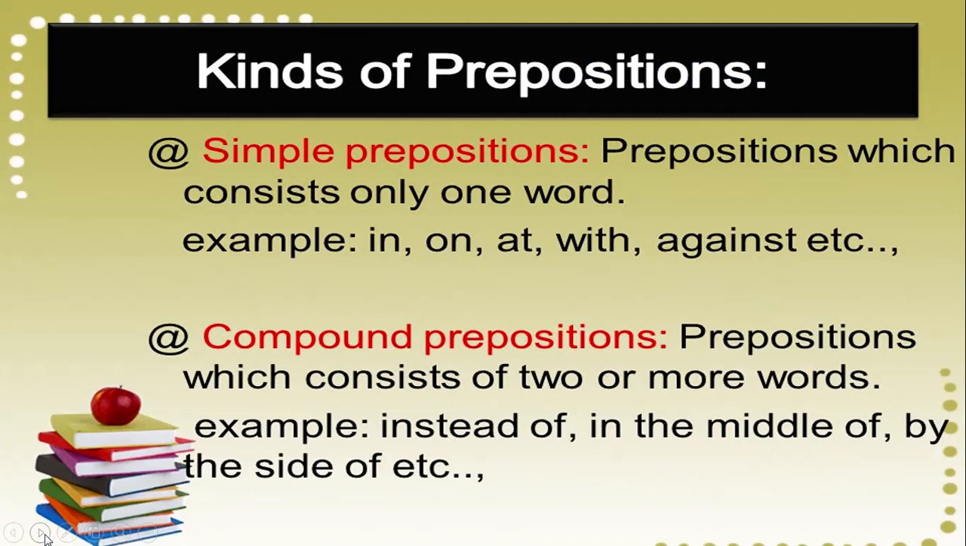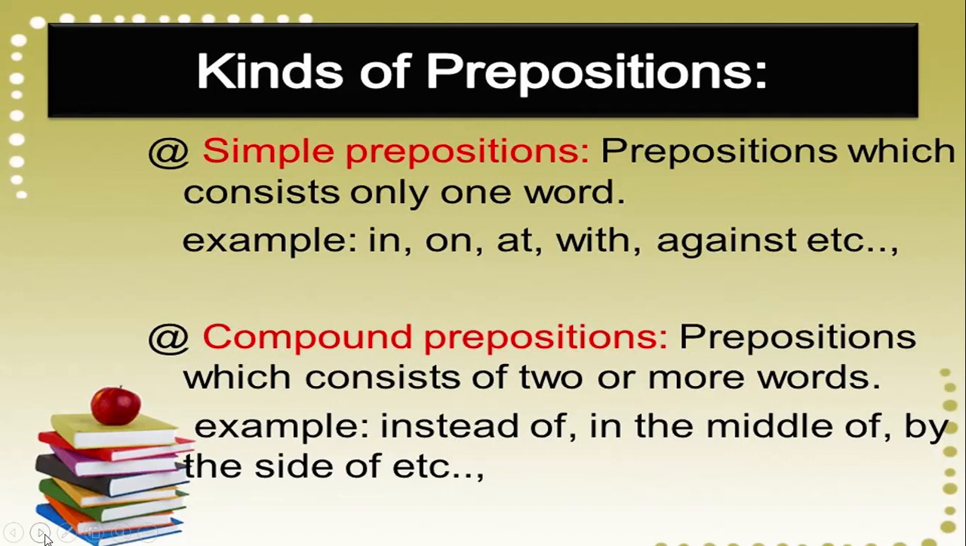Let us read about kinds of prepositions. Prepositions are broadly divided into two categories. First, simple prepositions. Prepositions which consist of only one word are known as simple prepositions. For example, in, on, at, with, against, etc.